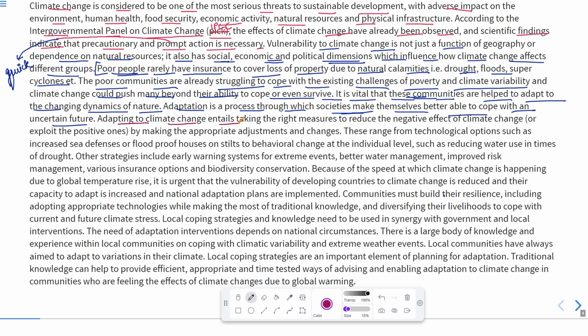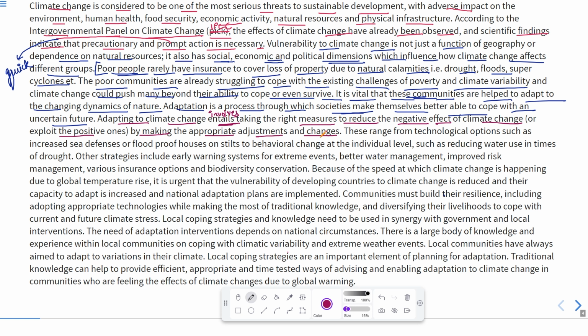Adapting to climate change entails, means involves, taking the right measures to reduce the negative effects of climate change. Entails means which makes something mandatory or necessary for someone. Now this adaptation is very important and mandatory for all people, so that if these right measures are taken, they will reduce the negative effects of climate change, or exploit the positive ones by making the appropriate adjustments and changes.